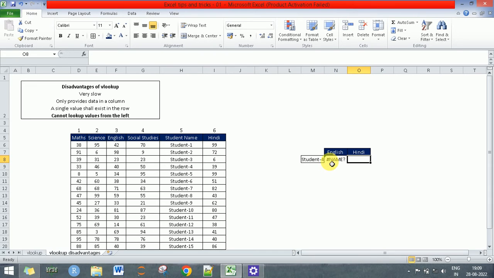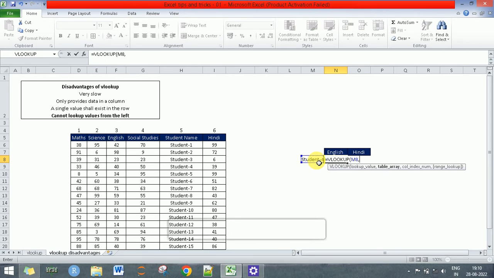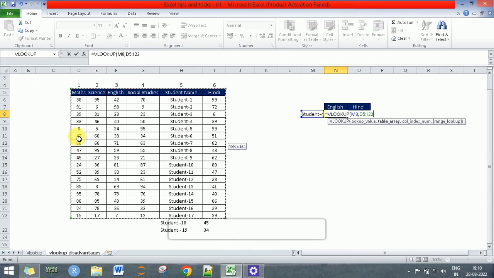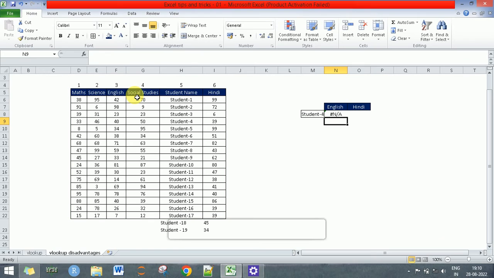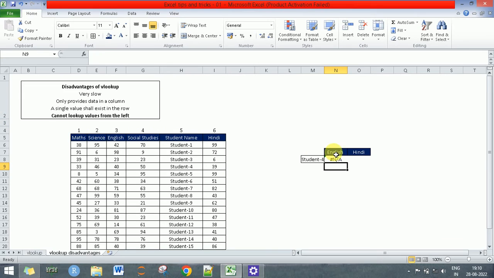We press VLOOKUP, tab, then the table array, then what's the column index number for English? It is 3 and then we say that we need an exact match and we press enter. We get an error, right? This is because student 4 lies towards the right of English, correct?